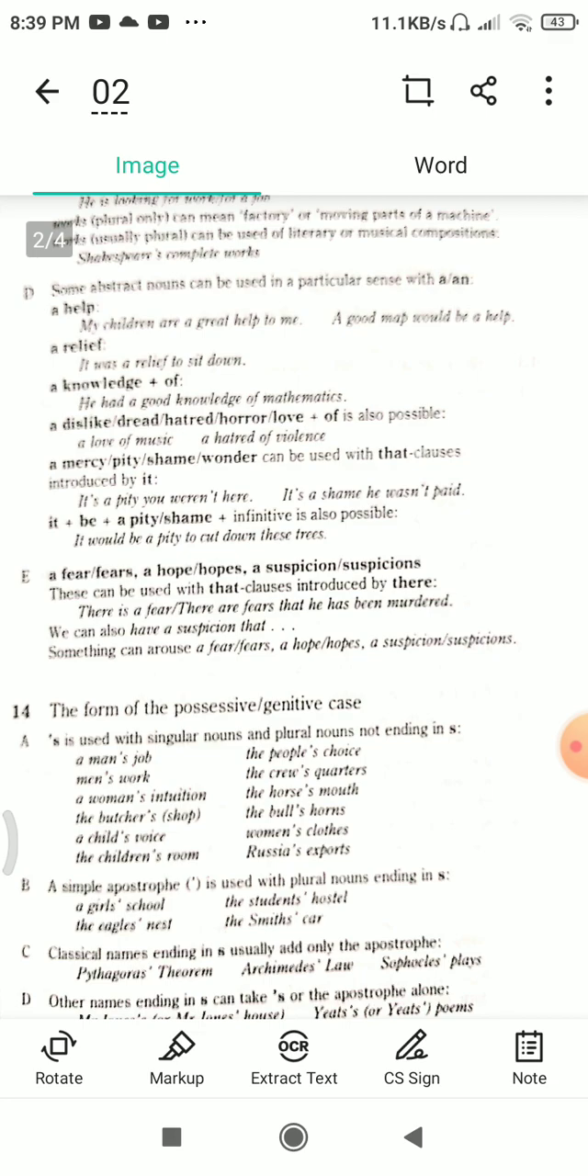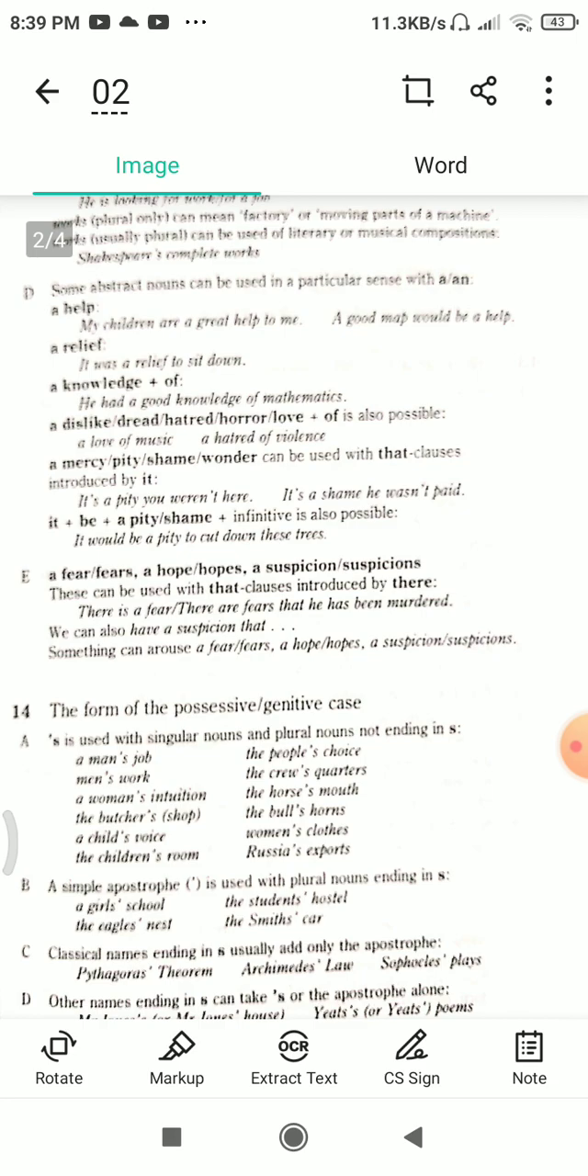B part: a simple apostrophe is used with plural nouns ending in S. For example, a girls' school. Here apostrophe S is not used, only the apostrophe is used after S. That is the addition in the word girl, girls. In another example, the eagle's nest, the same formula is here. The student's hostel, the same rule is here.